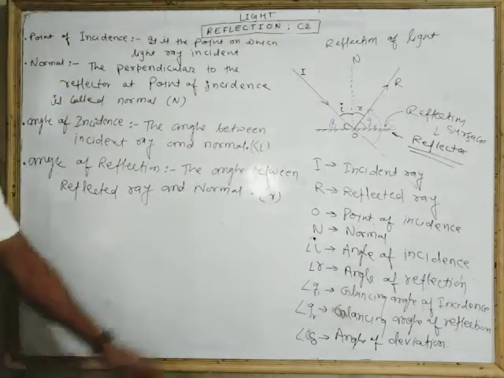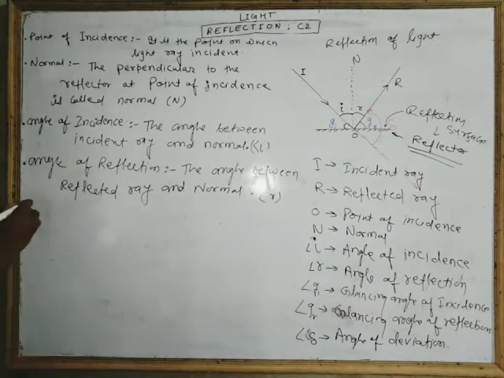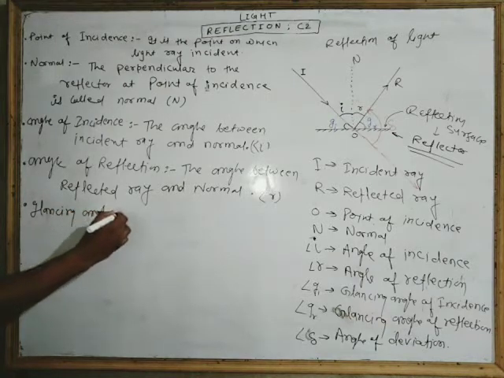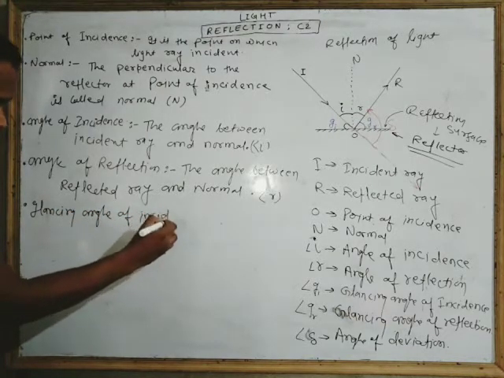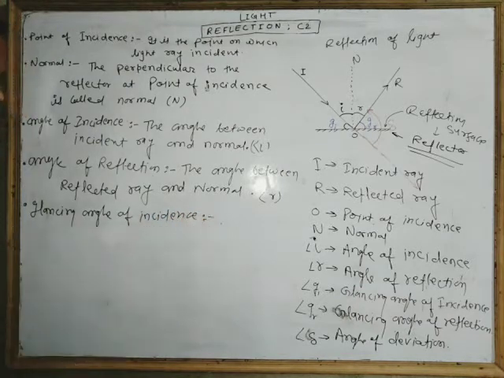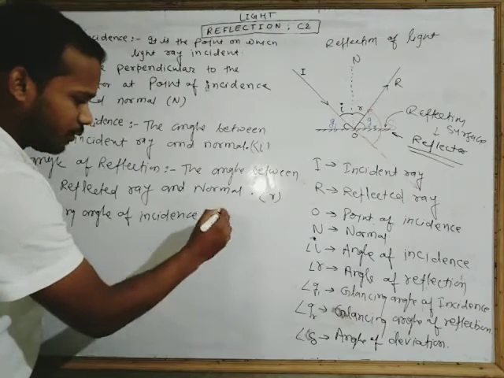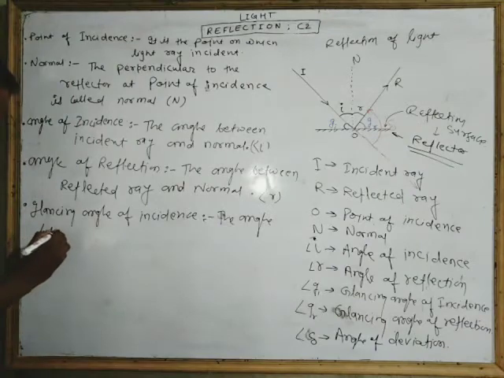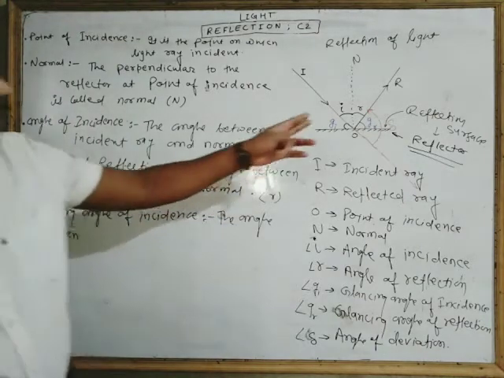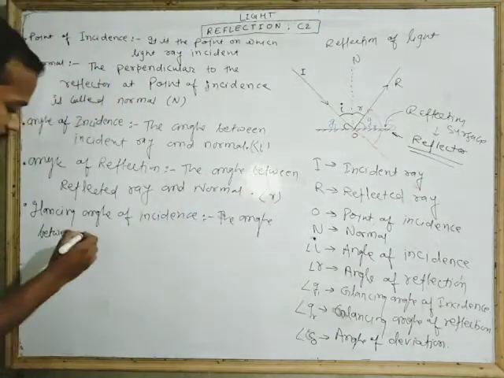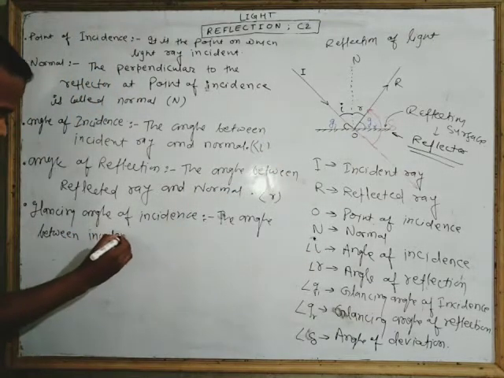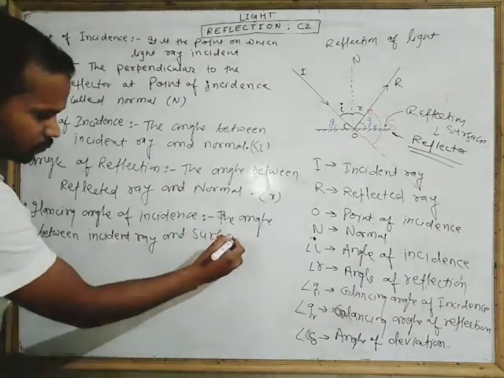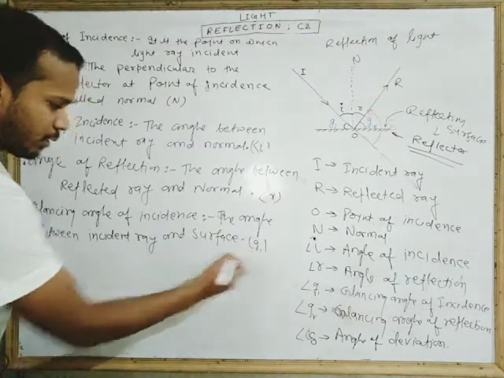Next is the glancing angle of incidence. It is the angle between incident ray and surface, and it is denoted by GI.